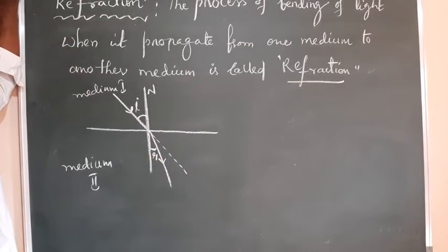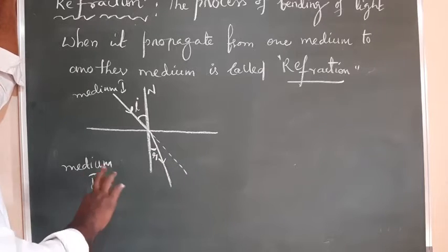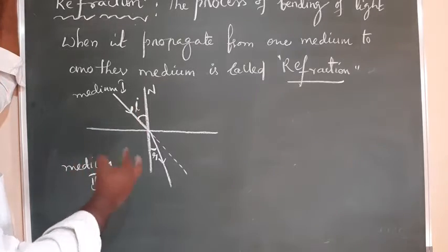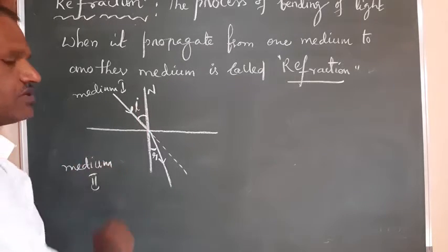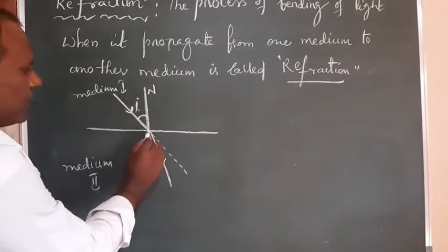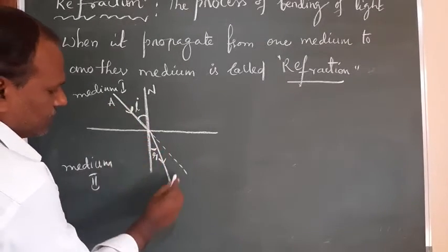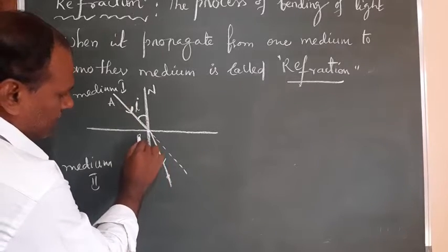Okay, in reflection also, the reflecting angle we represented as r, right? Here also we are representing it as r, but the process is different. There it is reflection, now it is refraction. So here the terminology can be used. These points I am representing here: let this be A, this I am taking as B, and this is C.